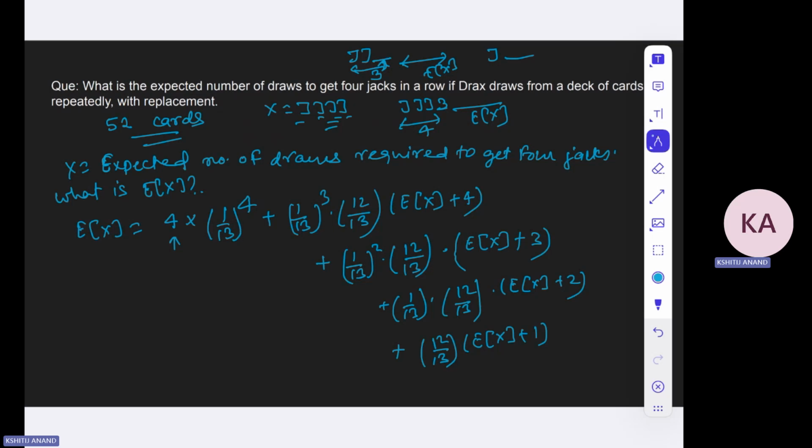So from here we have to solve for x. Okay, so this is one of the methods to solve this particular question. Otherwise you can use Markov chain as well. You will be having 5 states, right? 0, 1, 2, 3, and 4. So if you want to use Markov chain to solve this particular question, maybe you will be interested to match your answer. So the answer to this question is 30940. Okay, so that would be your x.